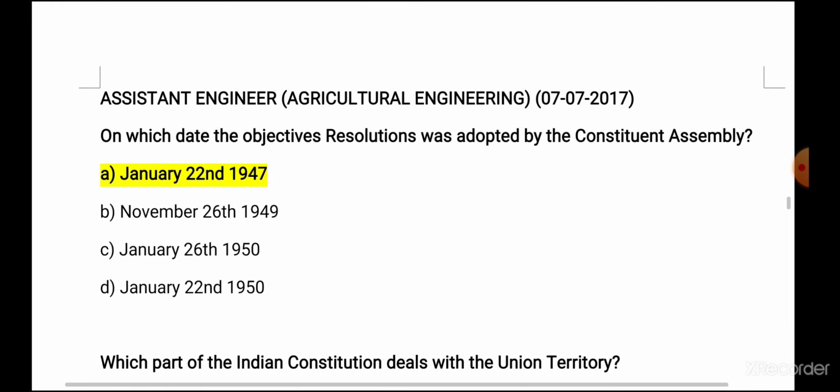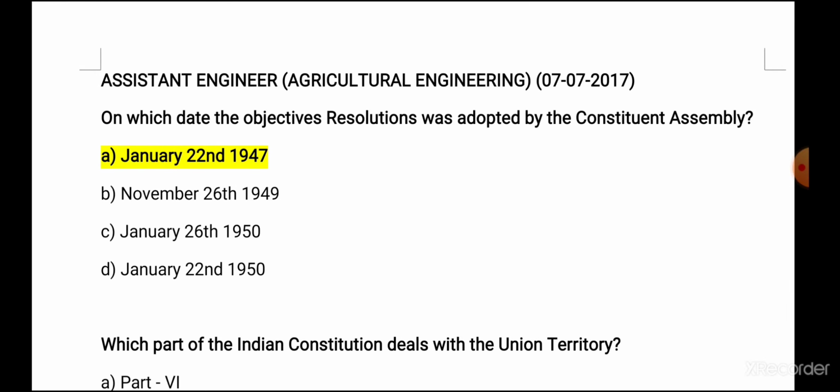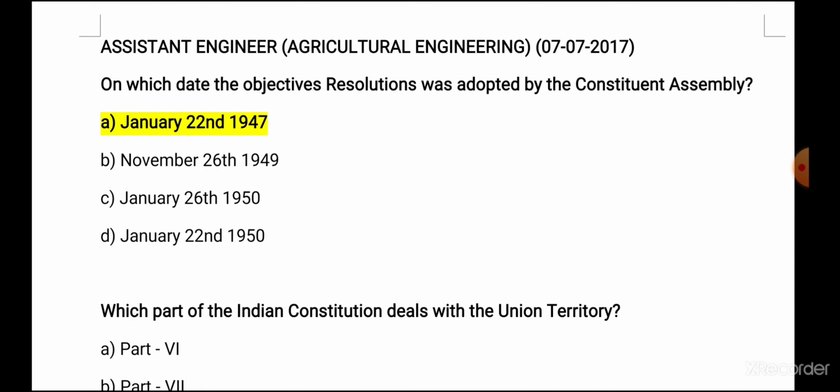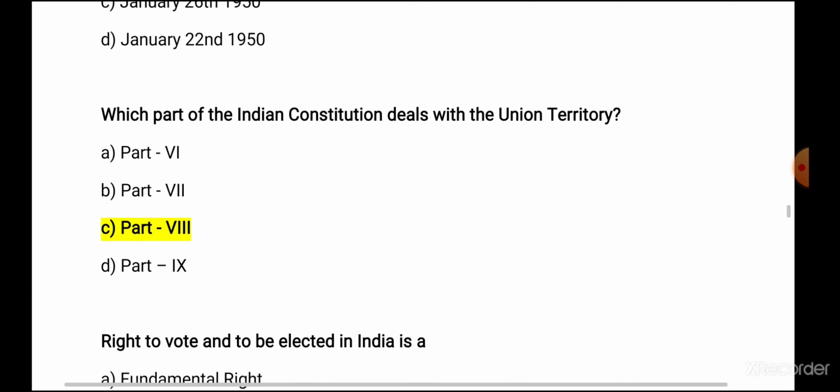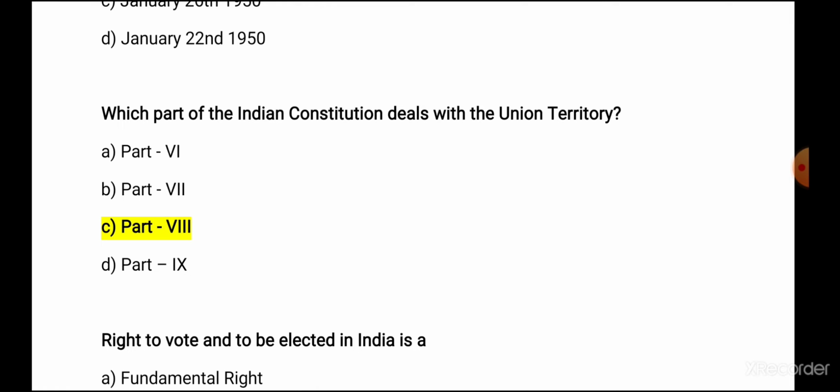Next question, AE exam, agricultural engineering in 2017. This is also very direct question. On which date the objective resolution was adopted by the Constituent Assembly? We know objective resolution came to become preamble. It was drafted and moved by Jawaharlal Nehru on 13th December 1946, and then later on it was adopted by Constituent Assembly on January 22nd 1947. So here the answer is A. Next, which part of Indian Constitution deals with the Union Territories? We know it is part 8.